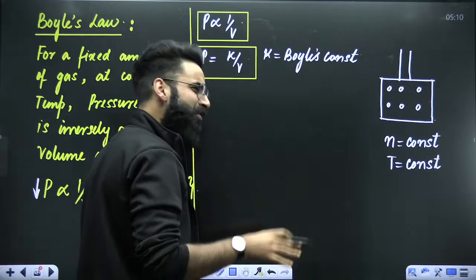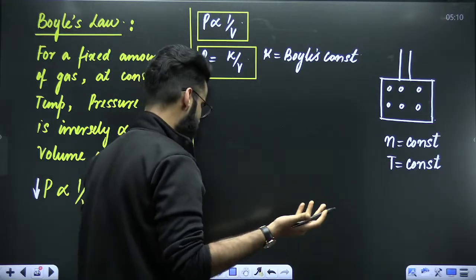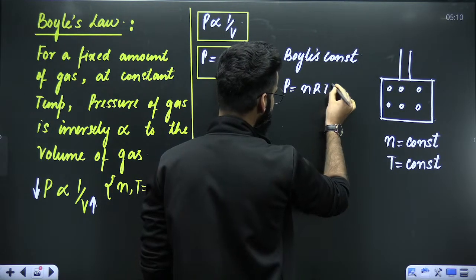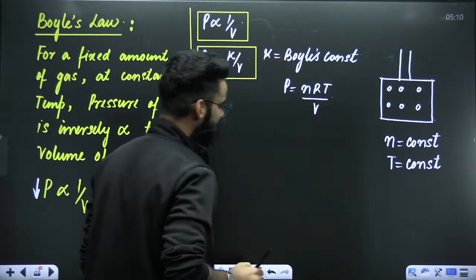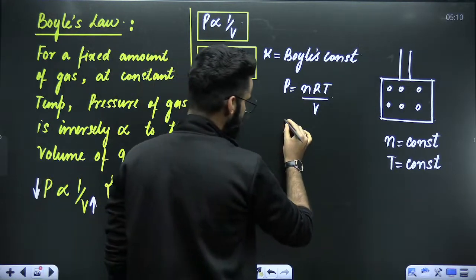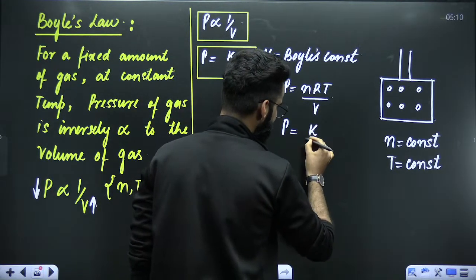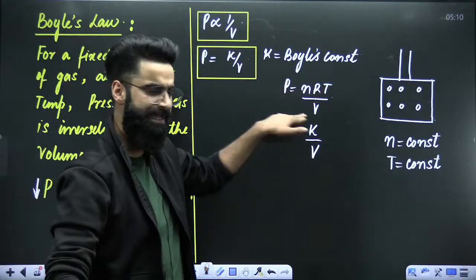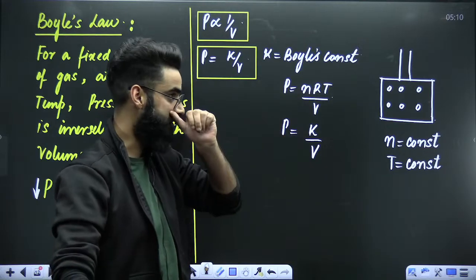My dear students, have you ever studied the ideal gas equation? I'm sure you would have. The ideal gas equation says P is equal to nRT divided by V, right? And as far as Boyle's law is concerned, what kind of equation did we get? We got P is equal to K divided by V. These are the two equations which I wrote: one, the ideal gas equation, and another one, Boyle's law.